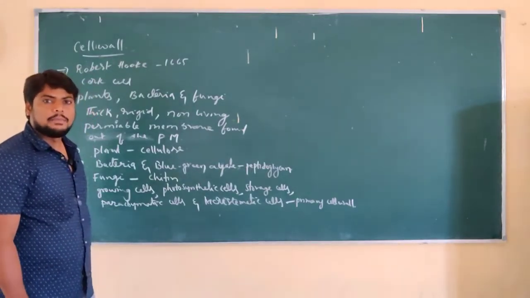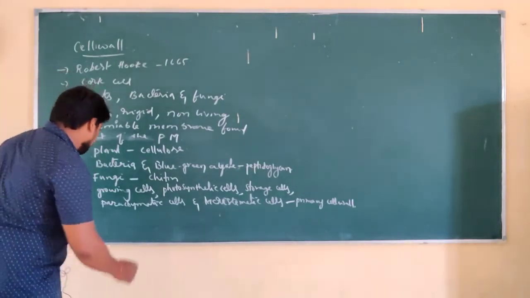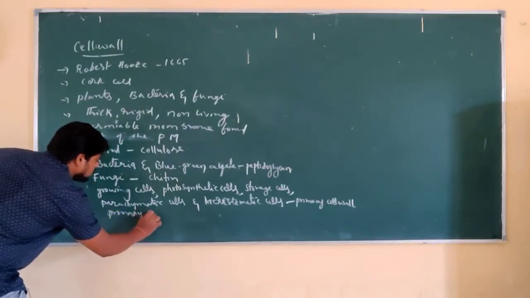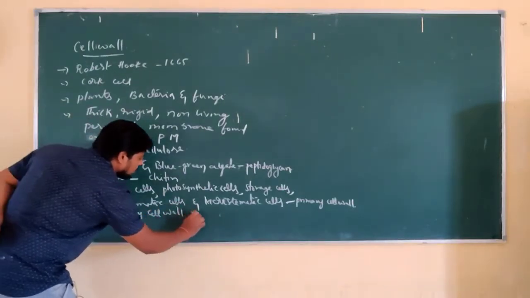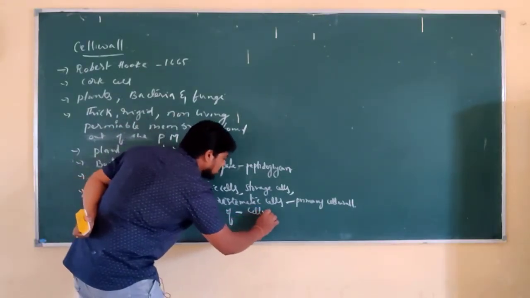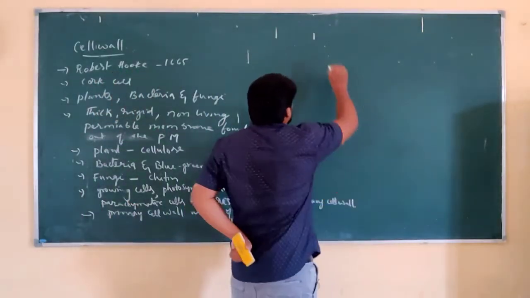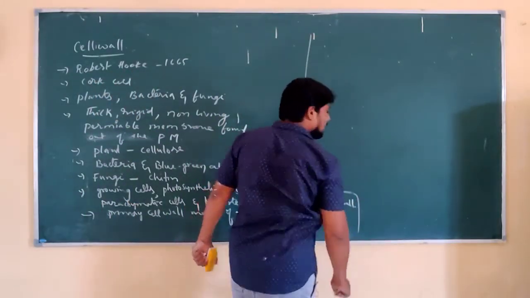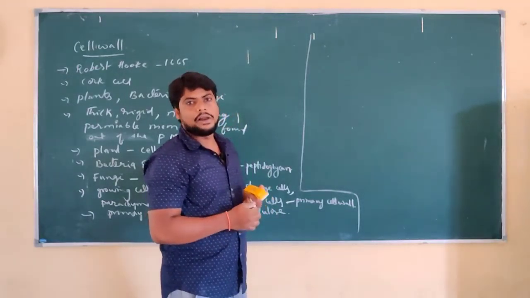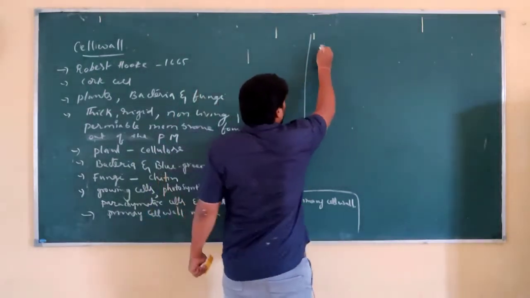What do we call the primary cell wall? The primary cell wall is made up of cellulose sugar. And if you observe this primary cell wall, it is porous and allows the movement of substances through it.